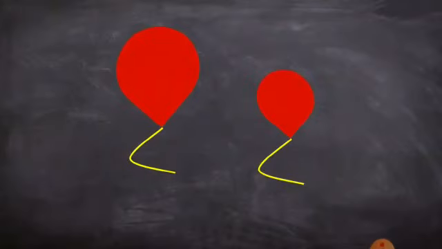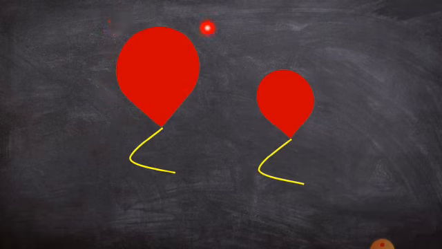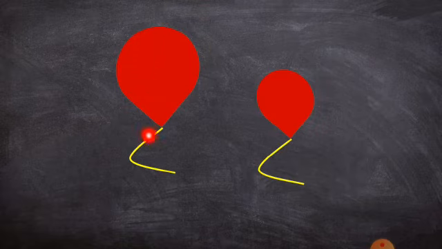Here they have given two balloons. If you blow air inside the balloon, then the size of the balloon increases and the number of particles present in the gas also increases. If you release air from the balloon, then the size decreases and the number of gas particles also decreases.